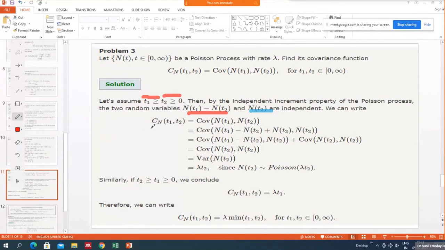So by definition of covariance, we know that the covariance of N(T1) and N(T2) can be rewritten as follows. What we did is subtract N(T2) and add N(T2) in the first random variable. And then we have written N(T2) minus N(T2) into this.